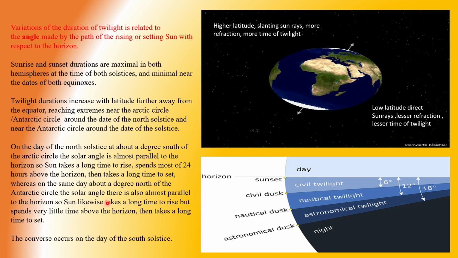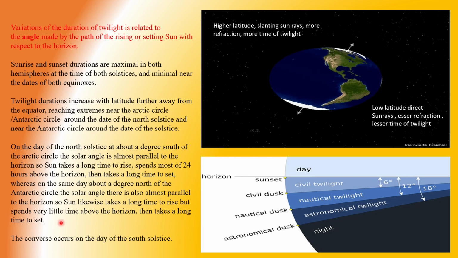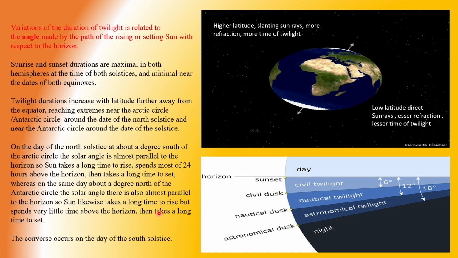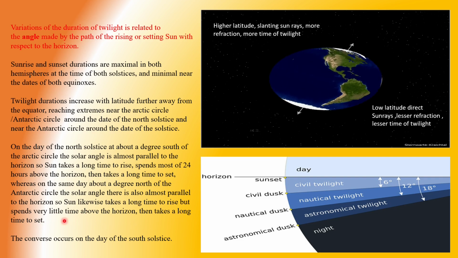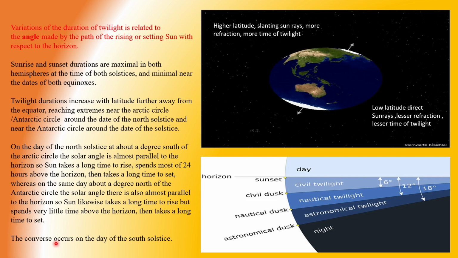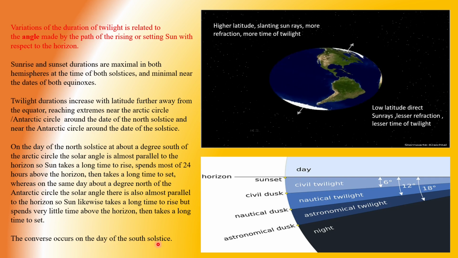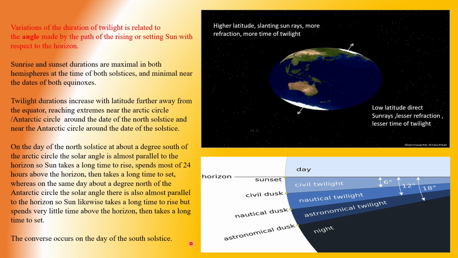So the sun likewise takes a long time to rise but spends very little time above the horizon, then takes a long time to set. The converse occurs on the day of the south solstice.